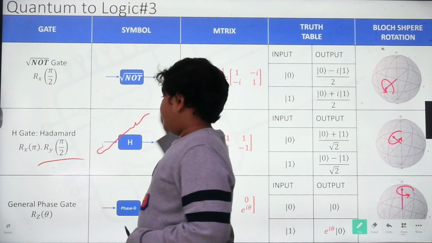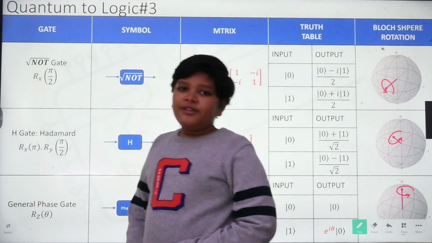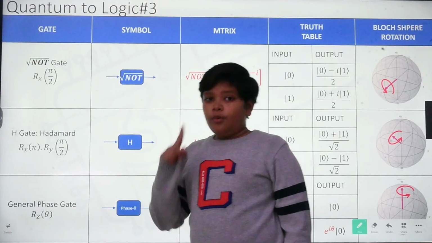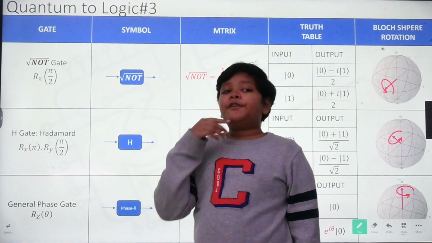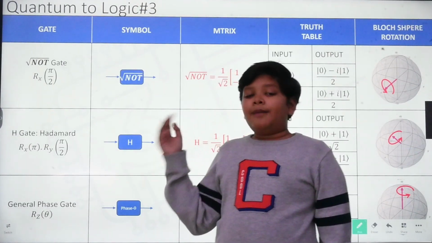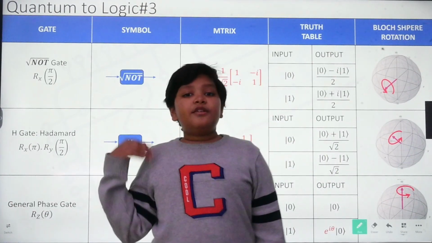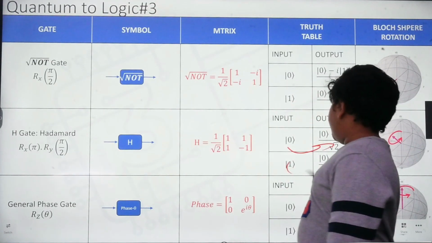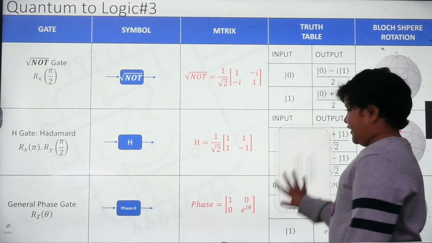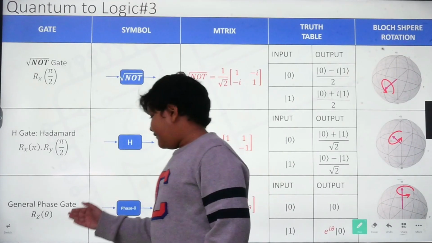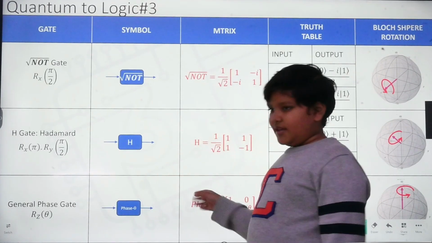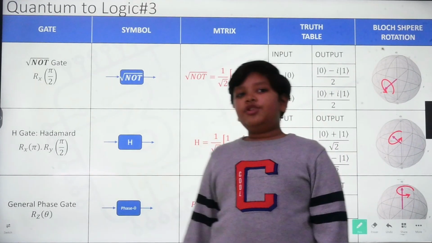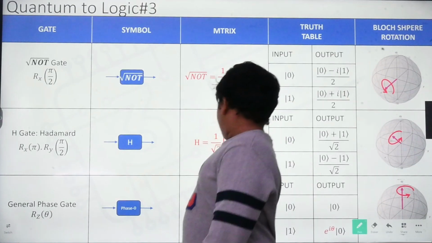If you have it on 0 or 1, it will change it to a superposition where the value of 1 will come 50% of the time, and the value of 0 will collapse 50% of the time, where you can see the output state here. I'll be talking about that in a different video. And this is called a general phase gate. This is a gate which doesn't do any meaningful rotation, just like Arham.